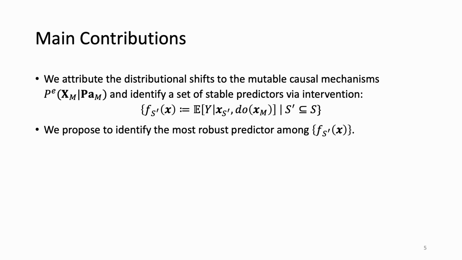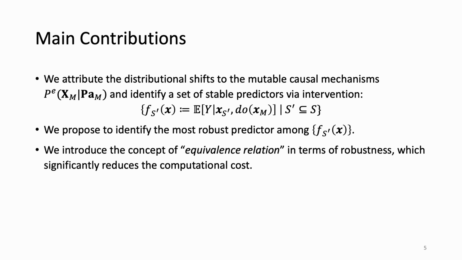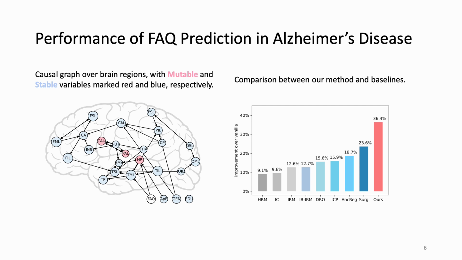Our contributions are threefold. First, we attribute the distributional shifts to the mutable causal mechanisms and identify a set of stable predictors. Then, among these stable predictors, we propose to identify the most robust one. Finally, to reduce the computation cost involved, we introduce an equivalence relation and show it can reduce the complexity from NP to P. Here is the performance of our method in FAQ prediction in Alzheimer's disease. As we can see, our method significantly outperforms all baselines.